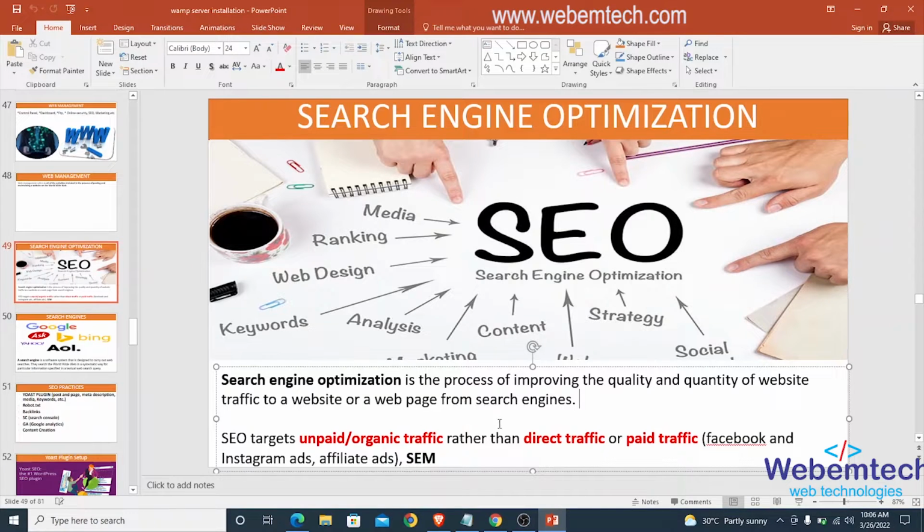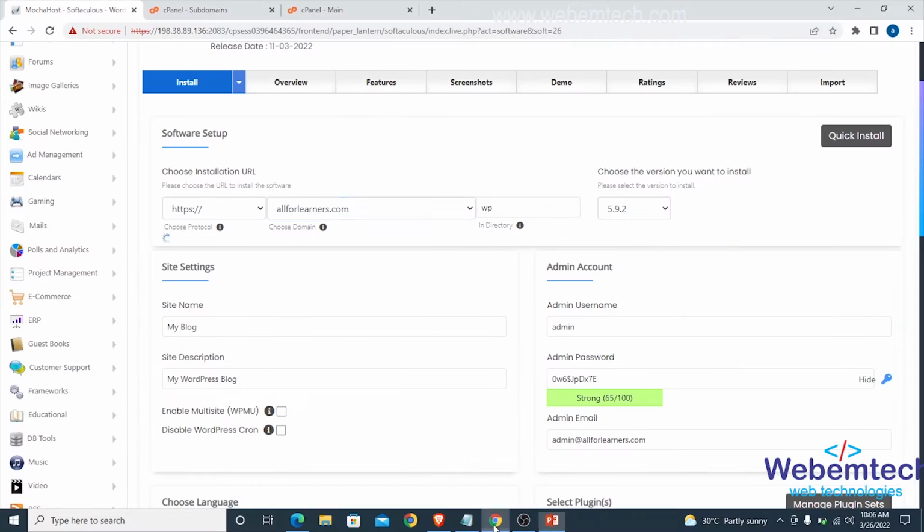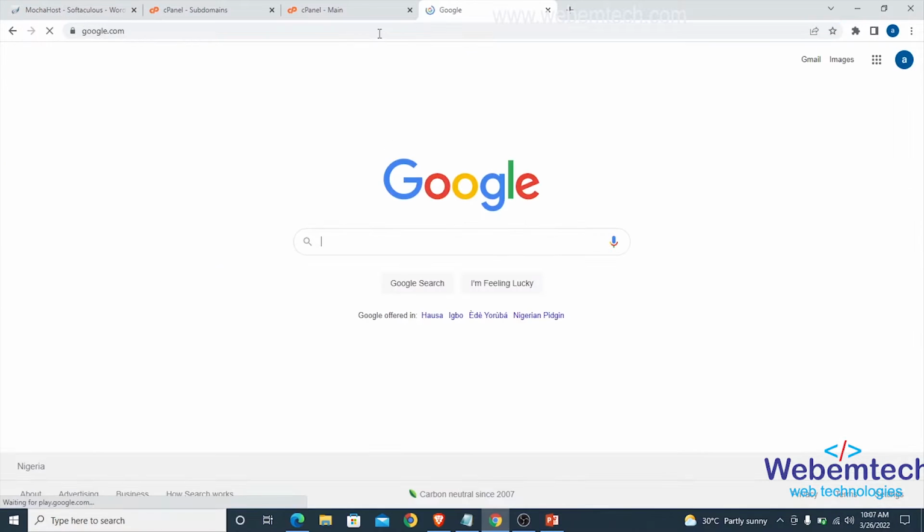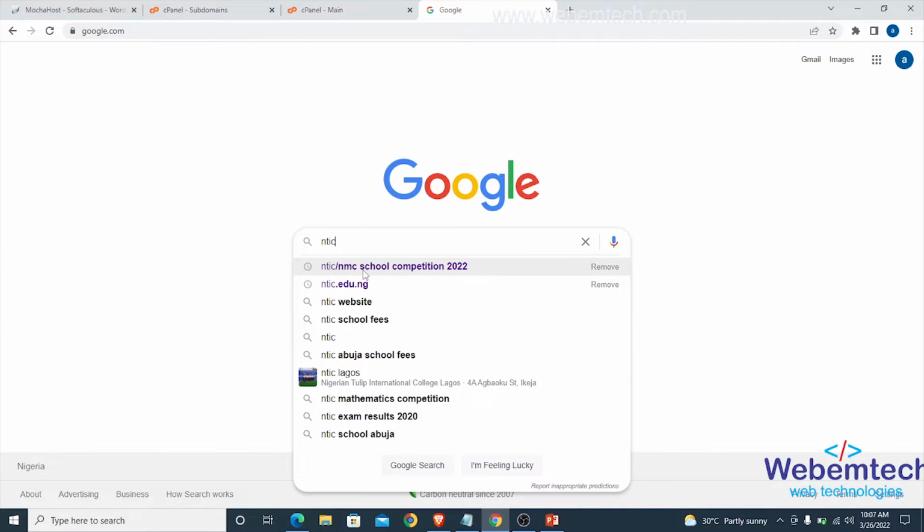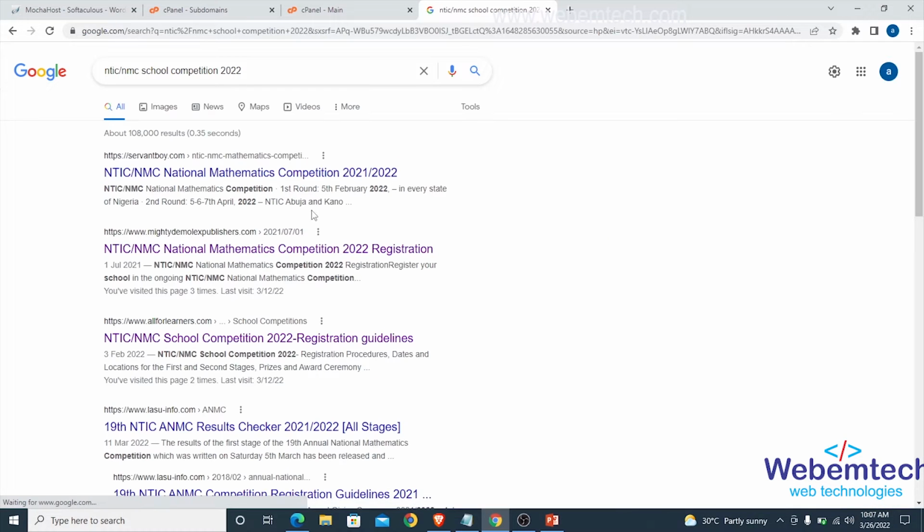Alright, this is very important. Take for instance, if we go to our browser right here, let's go to Google. Google is the best search engine we have in the world today. We'll type NTIC/NMC competition 2020. You can see these are websites. You can see this is my website here, ranking number 3 for this particular keyword.